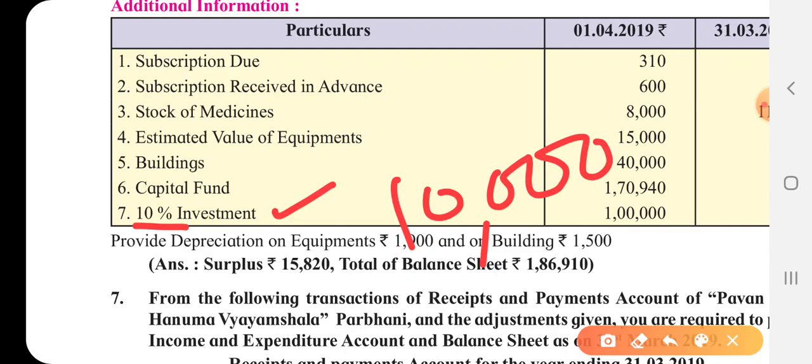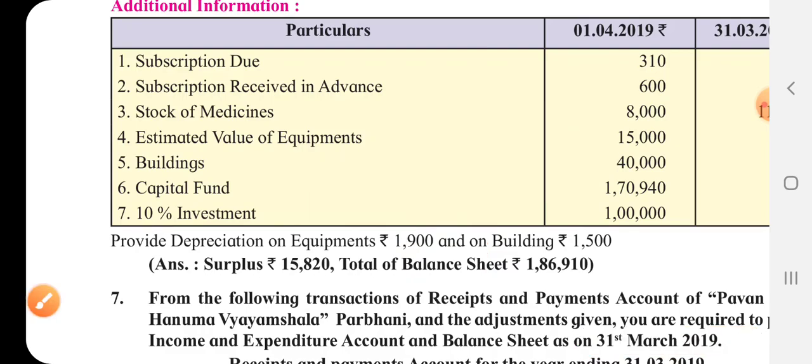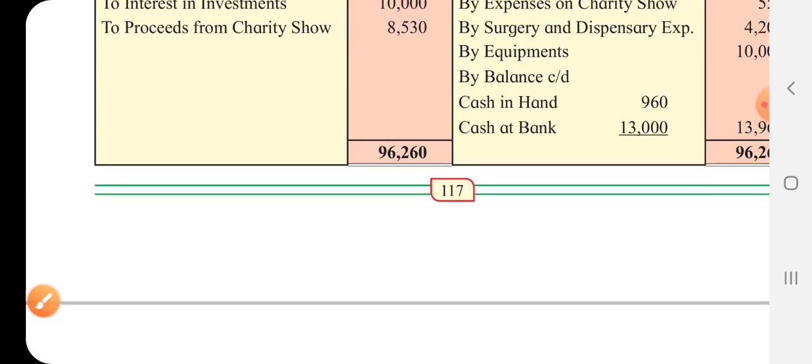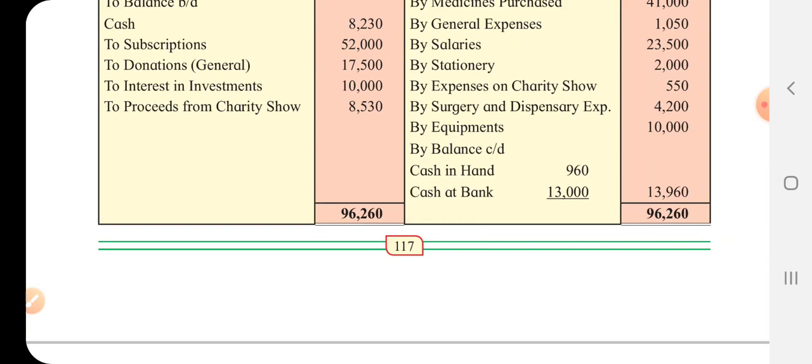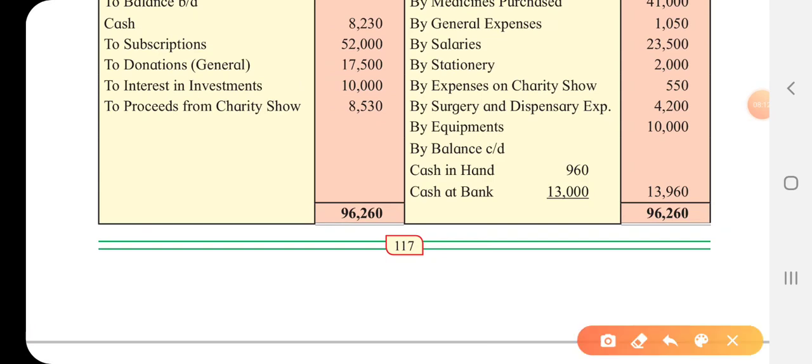Now we will have to confirm whether this interest has been received during the year or not. Otherwise we will have to make a hidden adjustment for that, isn't it? It could have been a hidden adjustment, but look at this. There is interest on investment